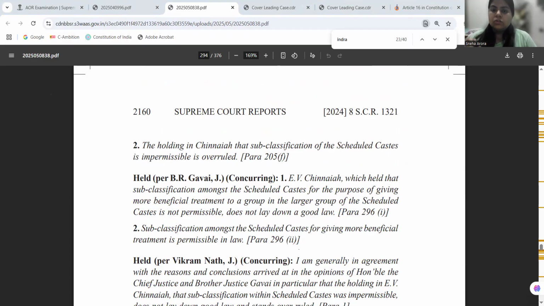Now the court herein is also acknowledging that there are some castes within the scheduled castes that have been cornered, that have been cornered with a disproportionate share of the benefits. Now there are some categories which are having all the benefits, generation after generation they are going into the services, but then there are some communities within the SCs itself which are not getting the benefits, and they have been cornered.